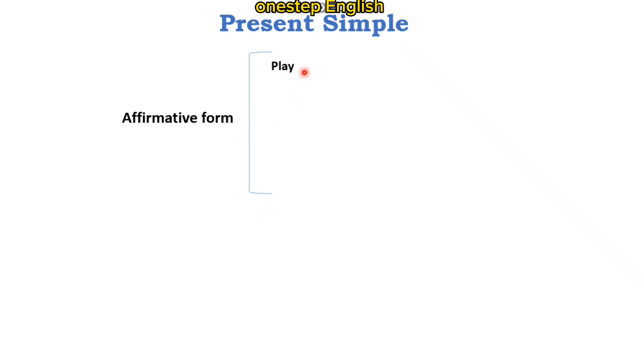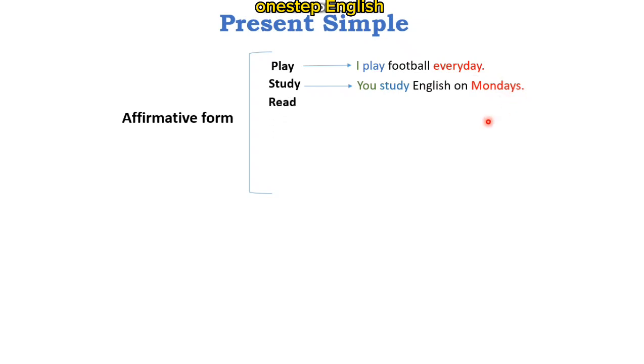Okay, the first verb is the verb to play. Example: I play football every day. Every day is a keyword for the present simple. We all the time use the present simple when we see every day. Study: You study English on Mondays. Mondays with S means every Monday. It's another keyword for the present simple.